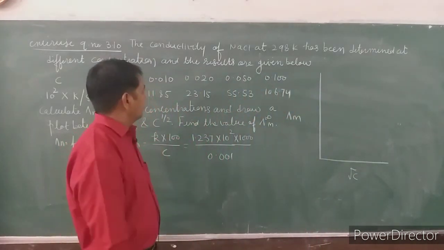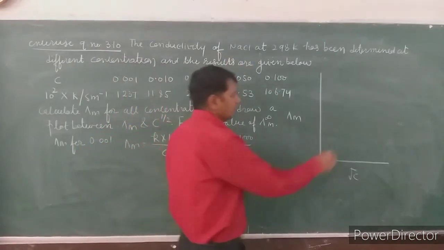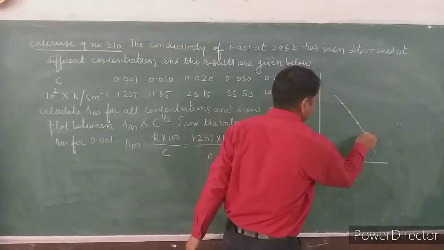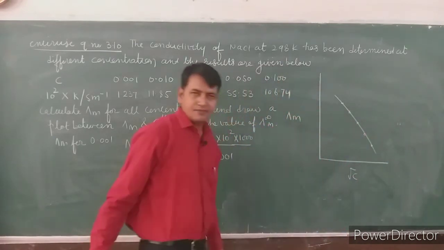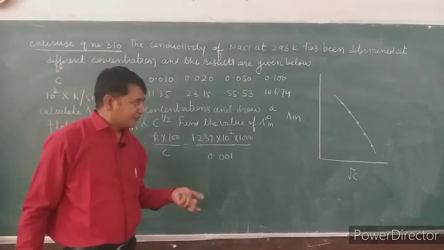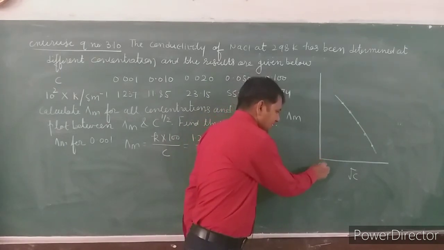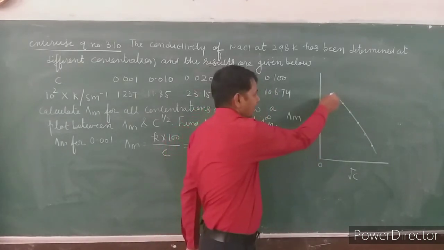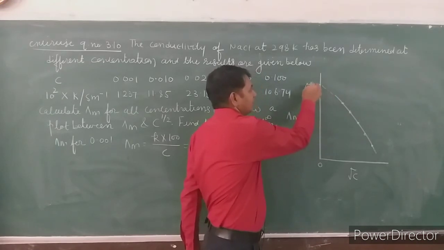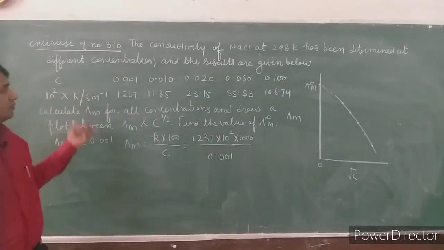Because the given electrolyte is NaCl, you will obtain a graph in this manner, like this. So this is the graph. Then find the value of lambda infinite m. How can we find lambda infinite m? For a strong electrolyte, when concentration approaches 0, it means when we extrapolate this graph backwards, this value will be the lambda infinite m of NaCl. In this manner, you can solve this question.